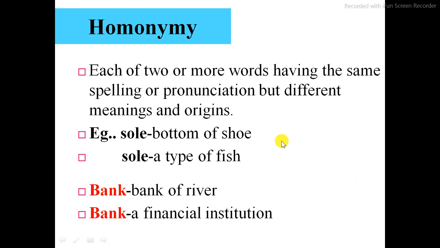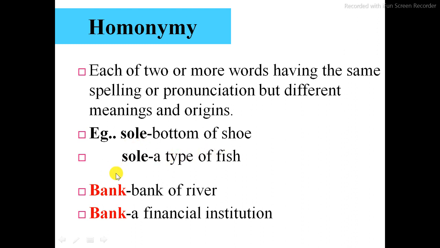Next, homonymy. Two words having the same spelling or pronunciation but different meanings and origins. For example, sole. Sole is known as the bottom of a shoe, and sole is also a type of fish. Here is the homonymy. In homonymy, the spelling is the same, but pronunciation and meaning may be different.